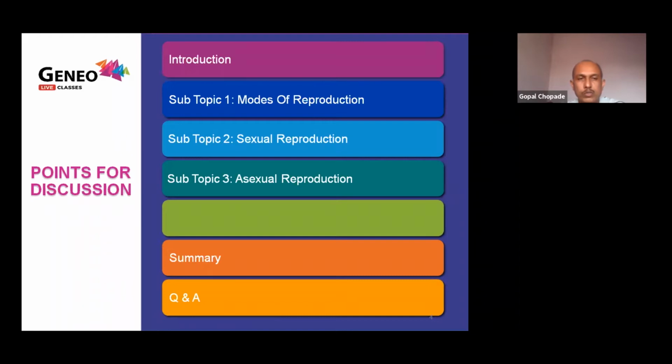So what are we going to discuss? Introduction about the chapter. There are 3 subtopics: modes of reproduction, sexual reproduction, asexual reproduction. Finally, we'll summarize and I will take your questions and answers. But today, I will take only the first 2 subtopics, up to sexual reproduction in human beings. The remaining we'll discuss in the second session. Okay? Now,